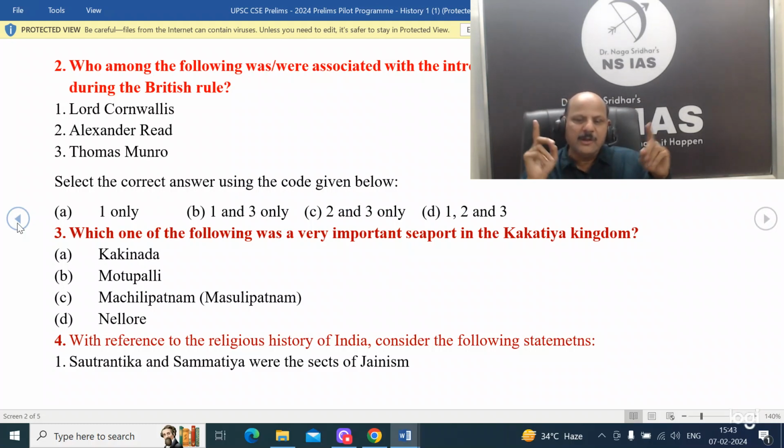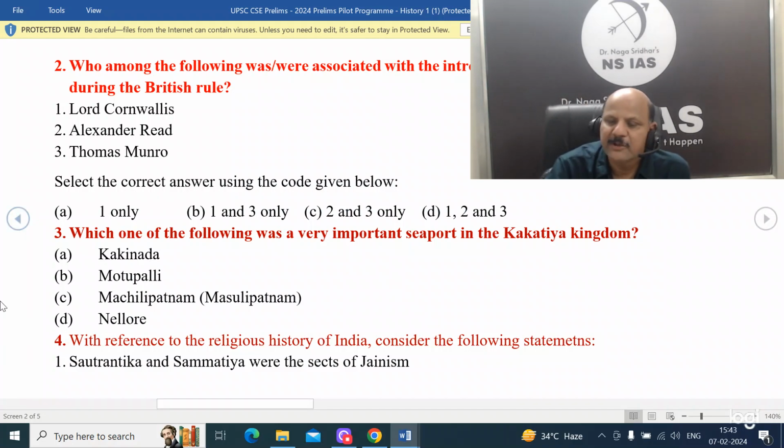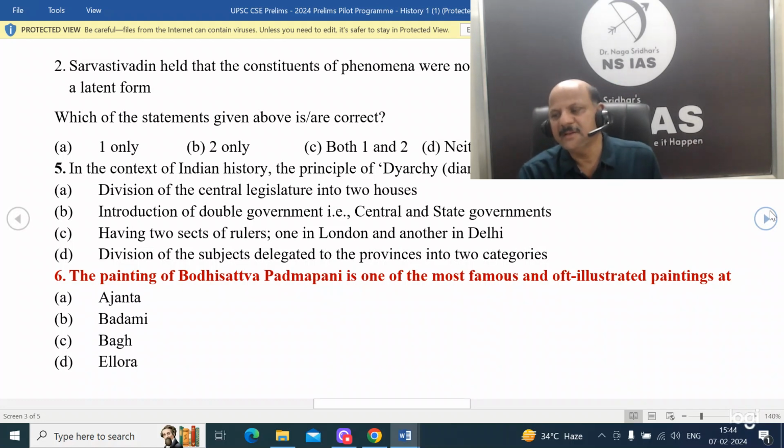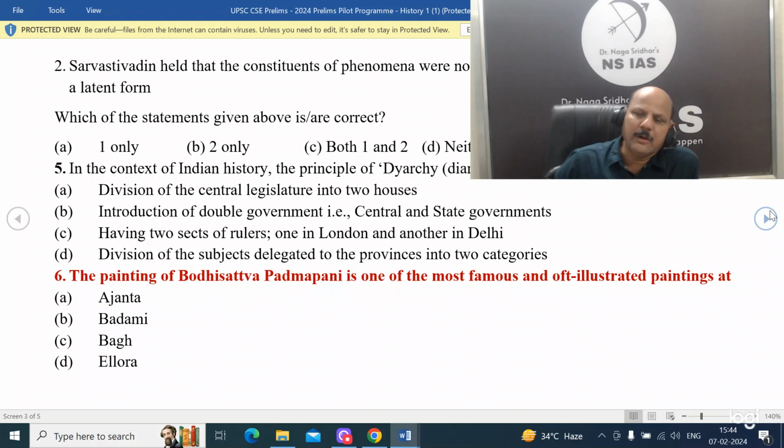First of all, Sautantrikas and Samityas are not associated with Jainism. They are associated with Buddhism. In the Kathavatthu section of the Tripitakas, the Abhidhamma Pitaka, these are mentioned as Buddhist sects. So the first statement was wrong. The second statement is correct. The Sarvastivadins' philosophy held that the phenomena were not only momentary, but existed forever in a latent form.